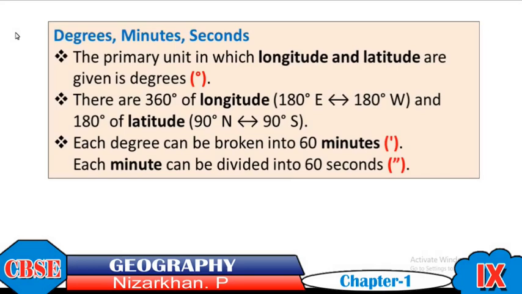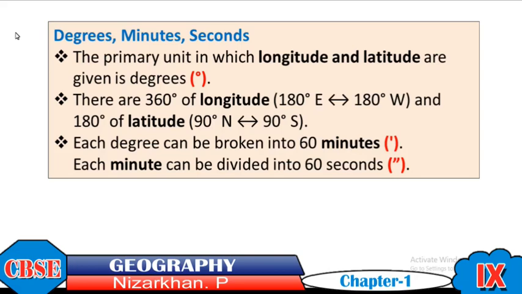Then, how can we express the measurement of latitudes and longitudes? Latitudes and longitudes are commonly given in degrees, minutes and seconds. The primary unit in which longitude and latitude are given is the degree, that is the small zero.